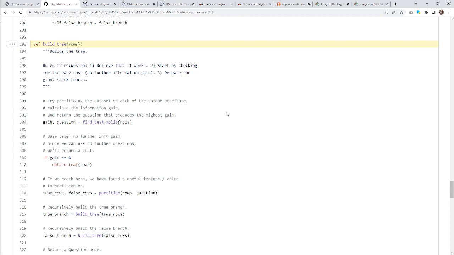The real mastery, and I'm not a master of decision trees or machine learning or statistics or anything like that, but if I was, I would be able to demonstrate it by starting from scratch and showing you how to build the whole thing in UML. So that's cool and that's a good idea. But my idea was to read code and use UML as a code reading tool. So that's what we're going to do for now.